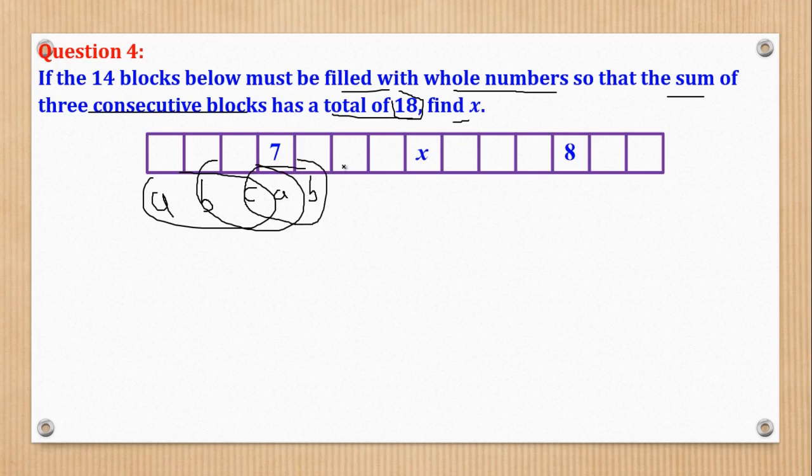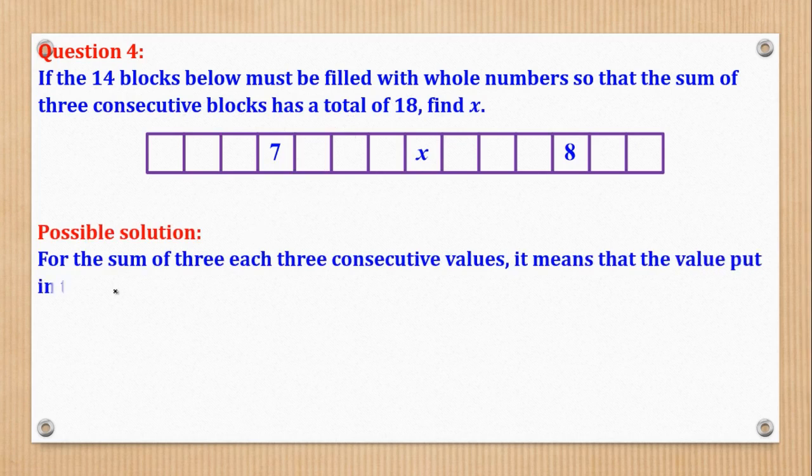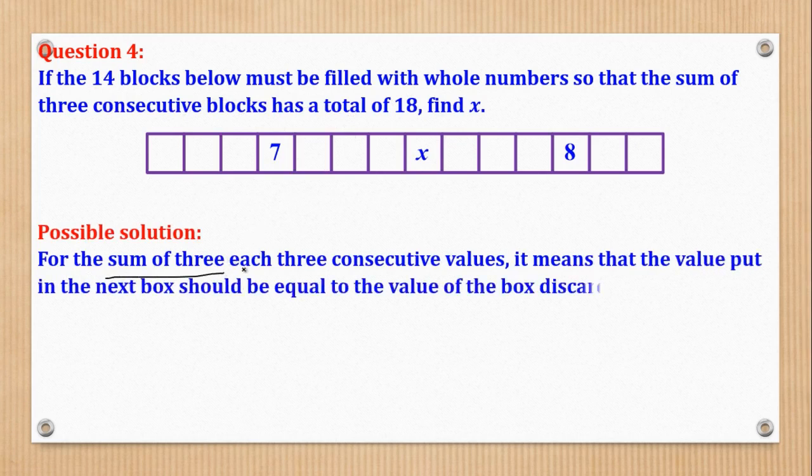So what do we realize? That the values keep on repeating each other. What you remove from here is what goes here. What you get from here is what goes here. So that was the logic behind this question. For the sum of each 3 consecutive values, the value put in the next box should be equal to the value of the box discarded.